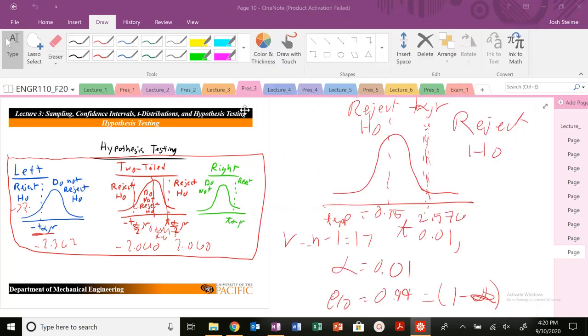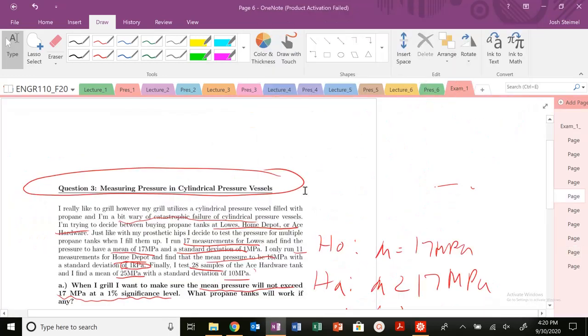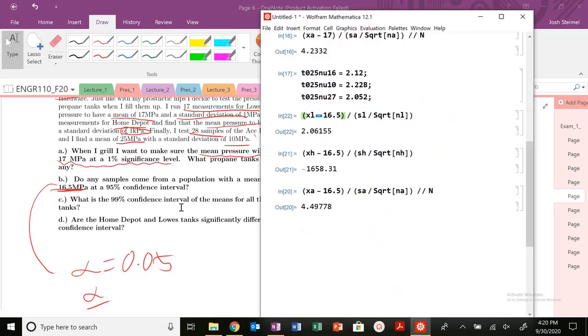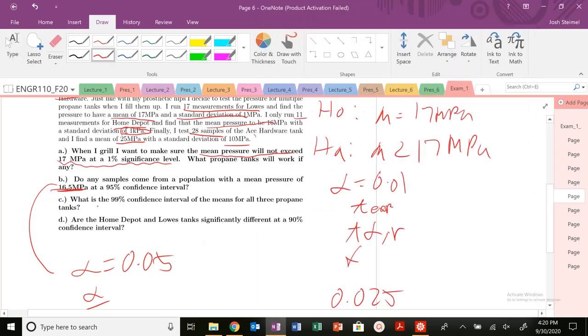So let's look at the next problem right here. What is the 99% confidence interval of all the means for all three propane tanks? So we need the 99% confidence interval. This is a little bit of a different problem, but now our alpha is equal to 0.01. I'm looking for the interval, the bounds for the true population means, so I'm looking at an alpha over 2 of 0.005. Let's look at those expressions again.